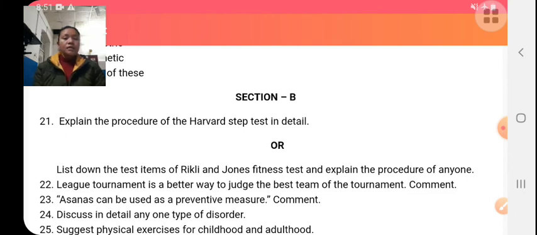And last, 6-minute walk test. 6-minute walk test is used to measure the aerobic fitness of a person. These are the 6 test items which we use to measure the physical fitness of a senior citizen.